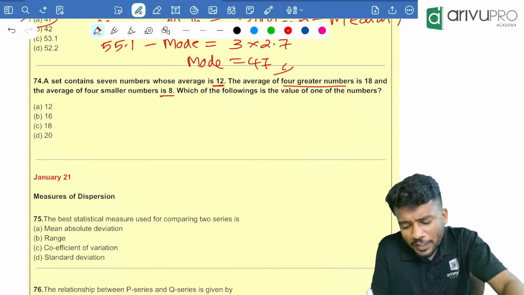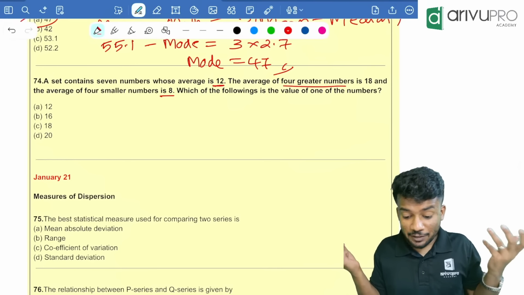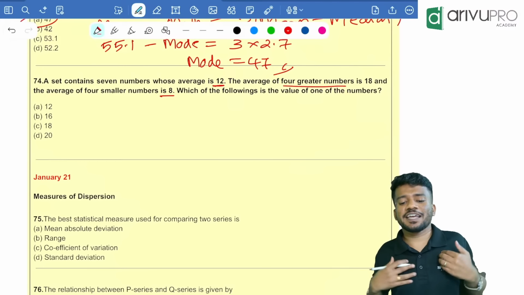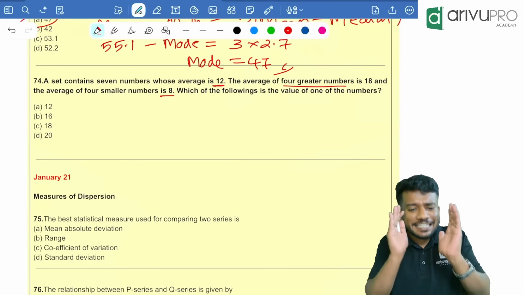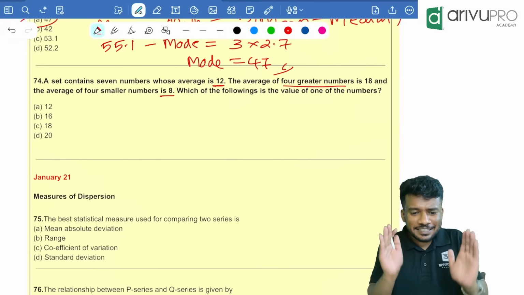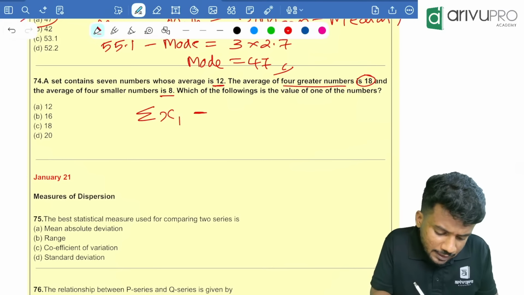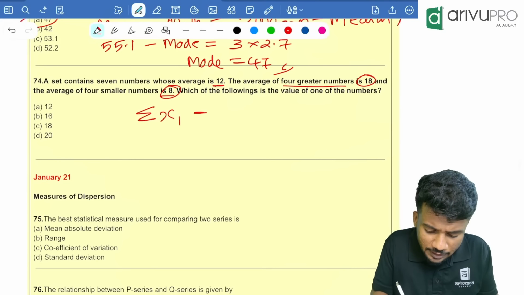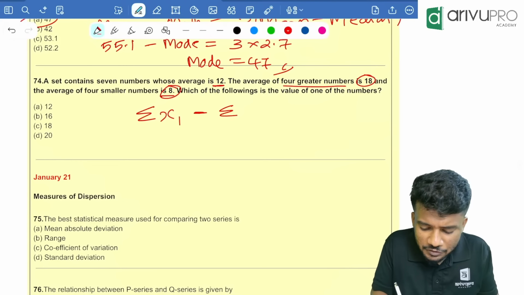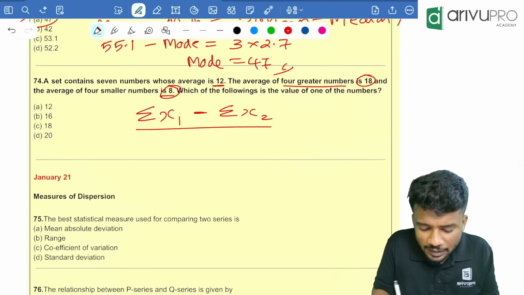Which of the following is the value of one of the numbers? I'll tell you the easiest way, one of the easiest shortcuts, to find this. The average of the first 4 numbers is 18, from there I will find sigma x1. Then minus the next 4 small numbers, from that I will find sigma x2, divided by...